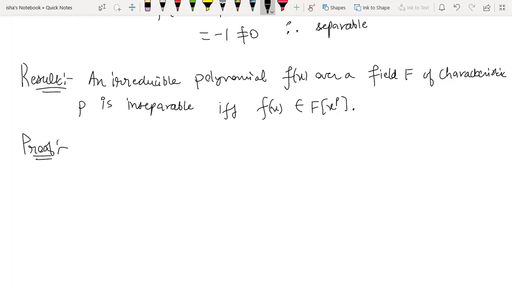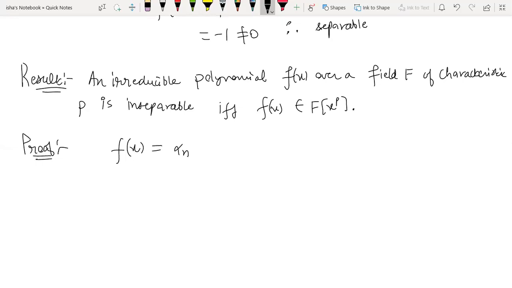It tells about inseparability, and because the result is an if and only if, it can be used for separability also. If your polynomial can be written in this form, you will come to know what this form means as you proceed in the proof. If you are able to write your polynomial in this particular form, then it will be inseparable. Otherwise, it is going to be separable. So this is so useful for fields of characteristic p. Let me just start with the proof.